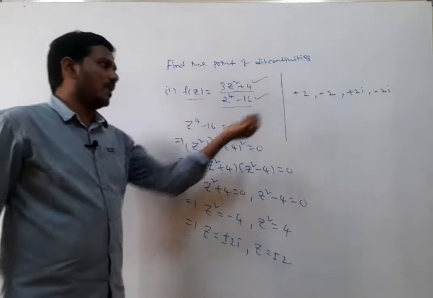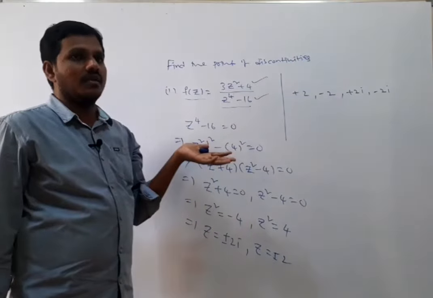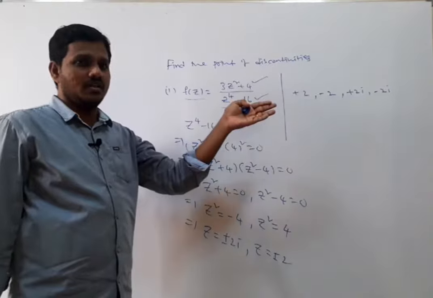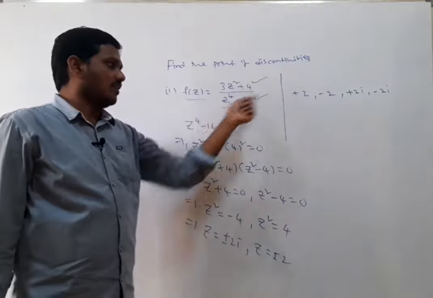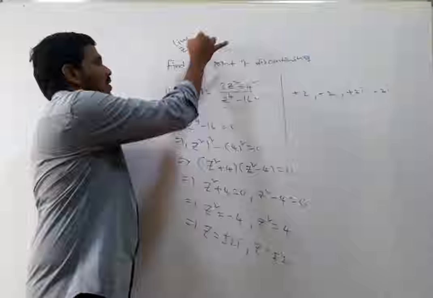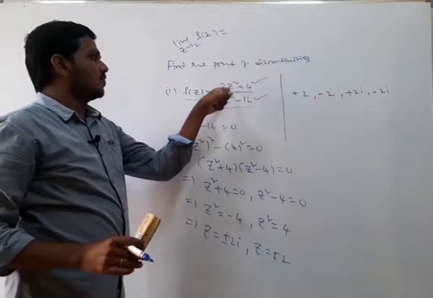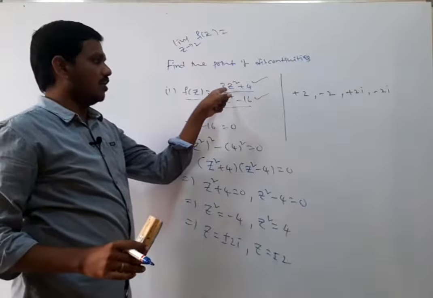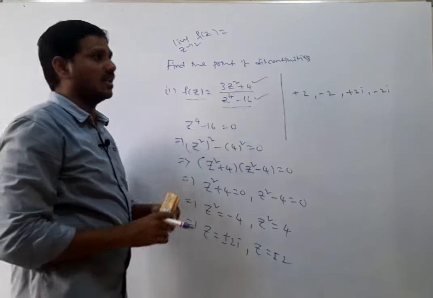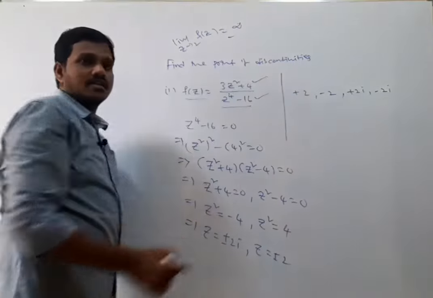In the objective exam you may expect one question on this: find the points of discontinuities of the following function. These are the points where the function is not defined and the limit does not exist. If I take the limit z tending to 2 of f of z, we get 3 into 2 square, 3 into 4 is 12, 12 plus 4 is 16, divided by 2 to the power of 4 minus 16, which is 0. Any number divided by 0 is infinity, so the limit does not exist.